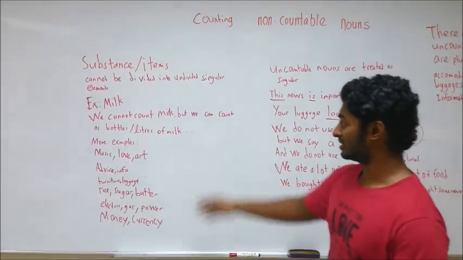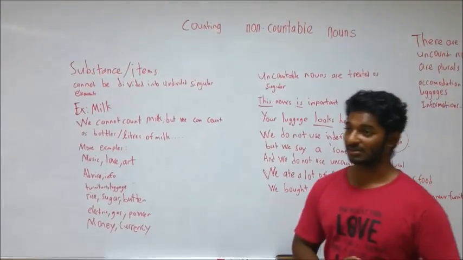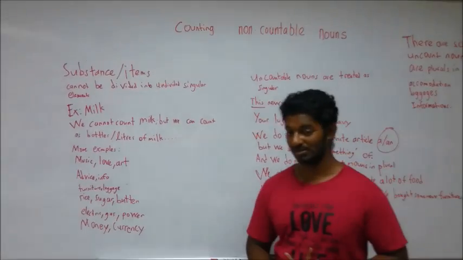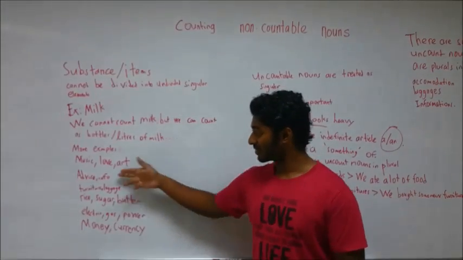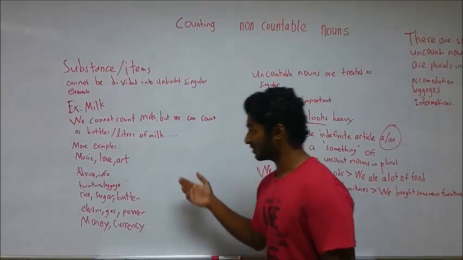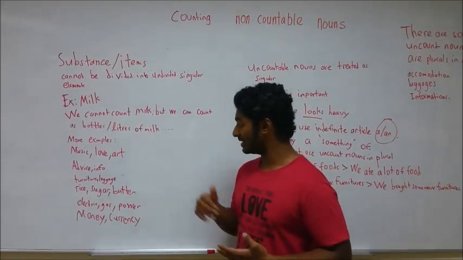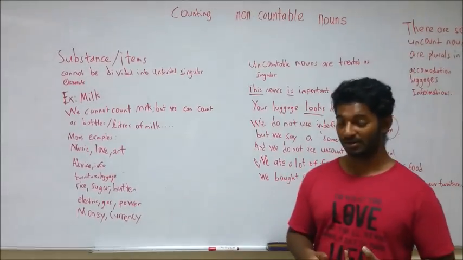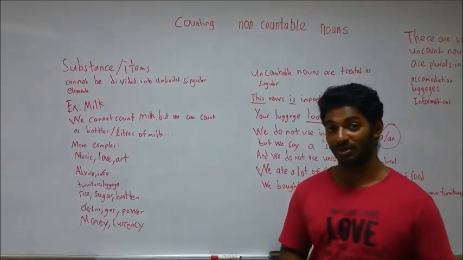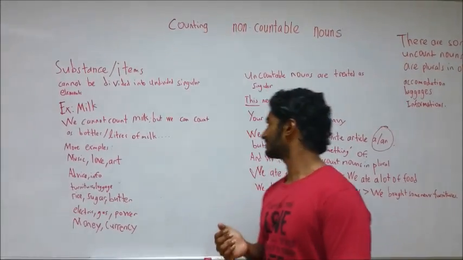Now this is just one example. There are other examples too, like music. You cannot count music. You cannot count love, which is from emotions. You cannot count art. You cannot count advice, info, and even news. You cannot even count furniture and luggage. You cannot count daily things like rice, sugar, butter. You cannot count money, currency, although they are normally uncountable. And we cannot count electricity, gas, and power as well.